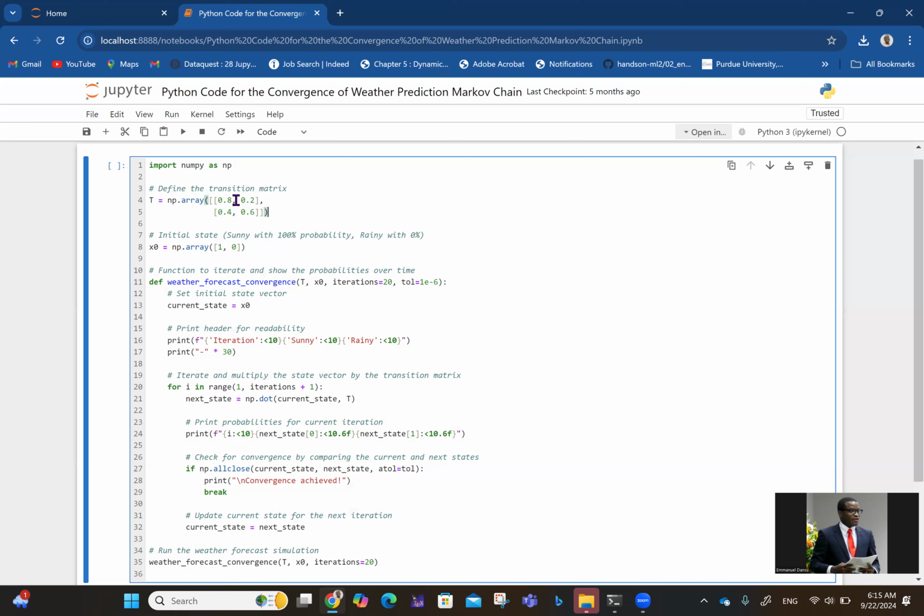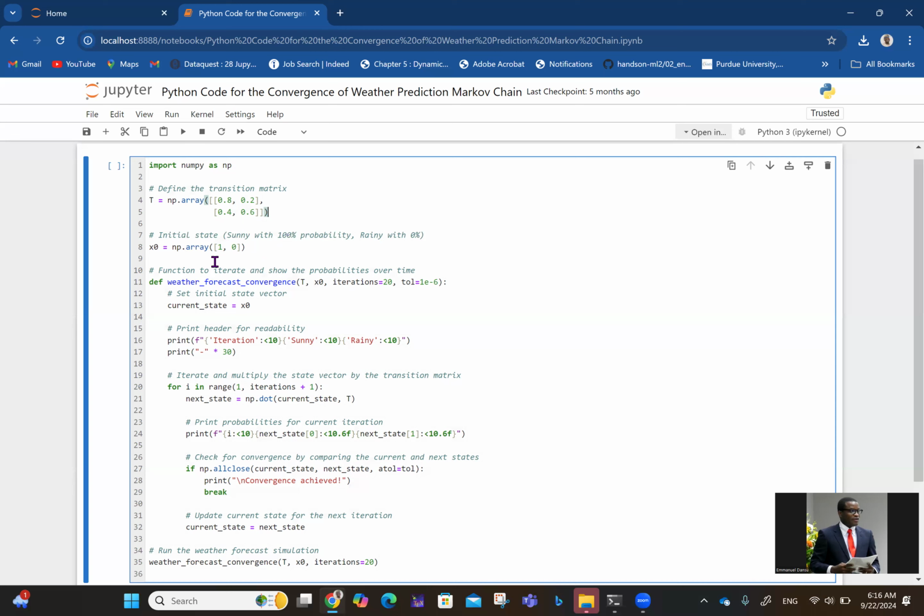So for any scenario you have, you can use your own code. You just need to change the transition matrix based on the situation you have. The next thing is defining the initial state. It is sunny with 100% probability and raining with 0%. So that means your X naught in line 8 is an array with a probability of one, the highest probability you can have, 100%, and zero, meaning you are sure it is not going to rain.